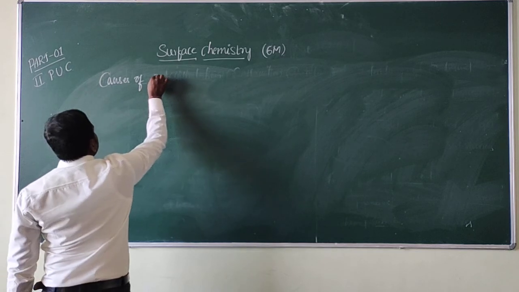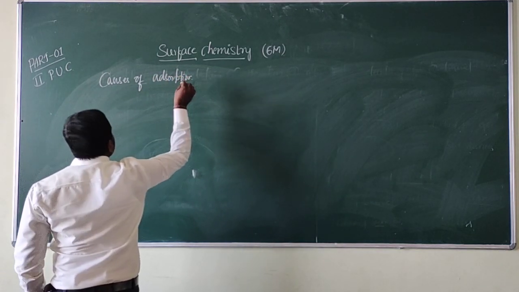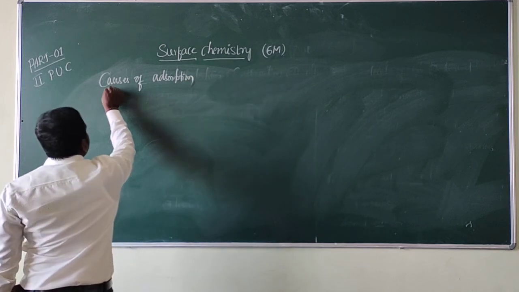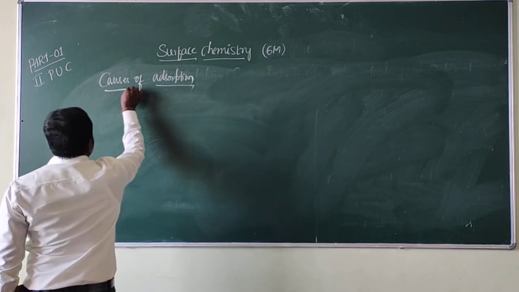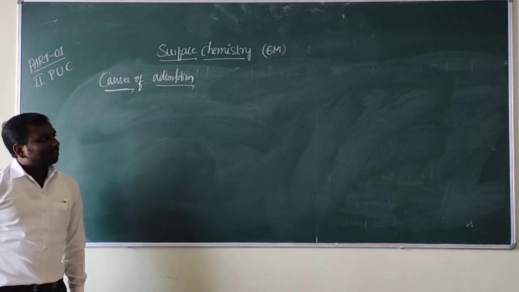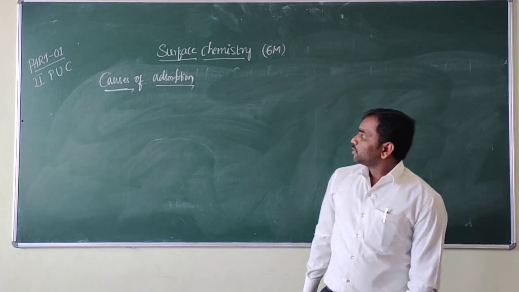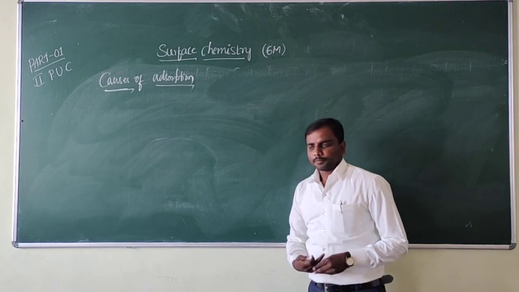Causes of absorption. Okay, the absorption process also relates to what? That is very important. Is it clear? See, what are the causes of absorption?